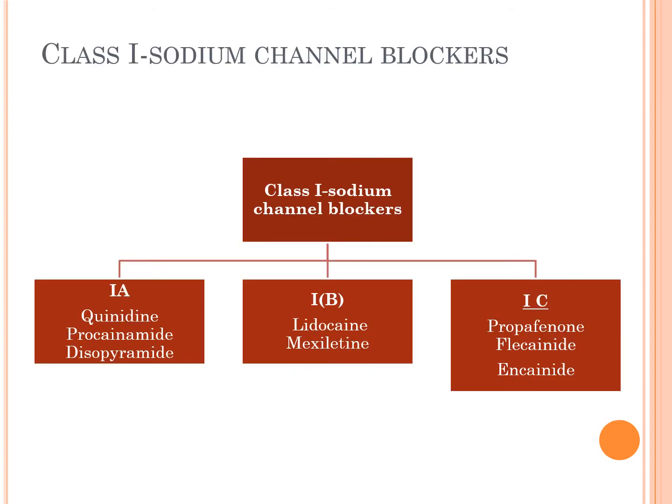Coming to class 1 of antiarrhythmic drugs. They are sodium channel blockers, and the class 1 drugs are further categorized into 3 subclasses as we have discussed earlier. They are class 1A, 1B and 1C. And these are the various examples. Quinidine, procainamide and disopyramide come under class 1A, examples of class 1B are lidocaine and mexiletine, and 1C are propafenone, flecainide and encainide.